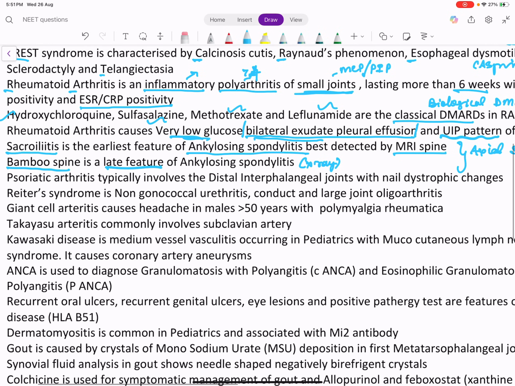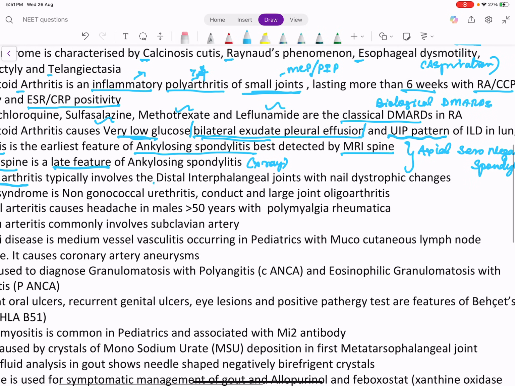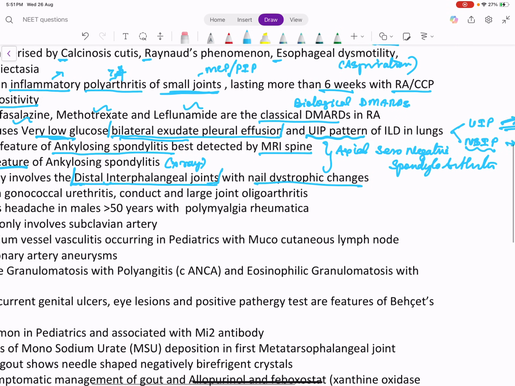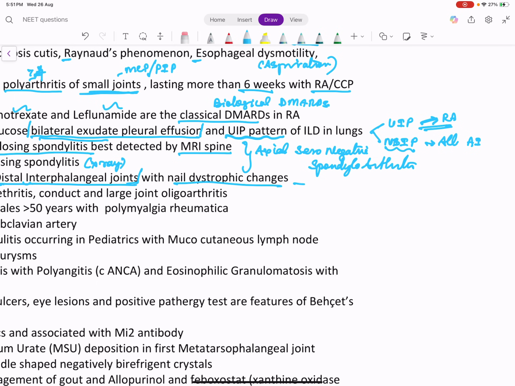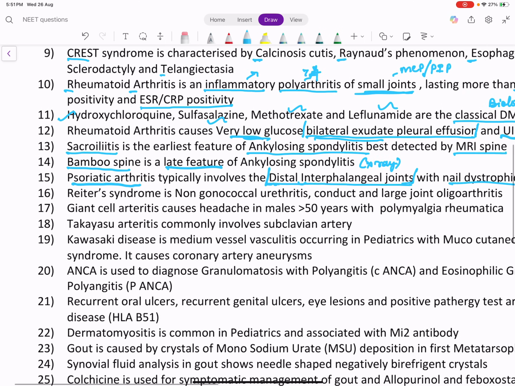Psoriatic arthritis is another spondyloarthritis which affects the appendicular skeleton. Here the distal interphalangeal joint is affected. Rheumatoid arthritis, PIP is affected. Psoriatic arthritis, DIP is affected, plus there can be nail dystrophic changes. If you see the criteria for psoriatic arthritis, there should be DIP involvement, plus there can be a personal history of psoriasis or past history of psoriasis or even a family history of psoriasis.